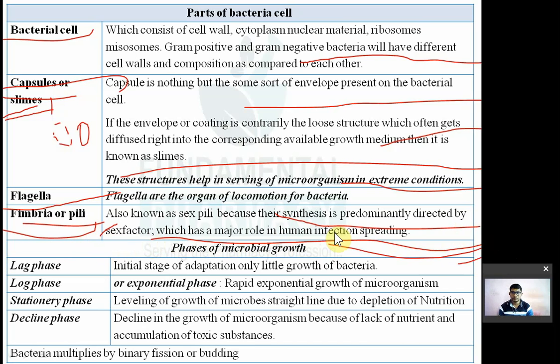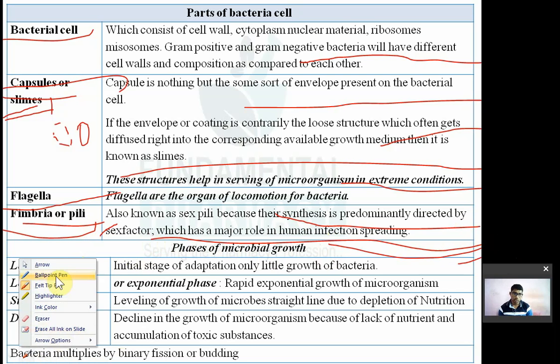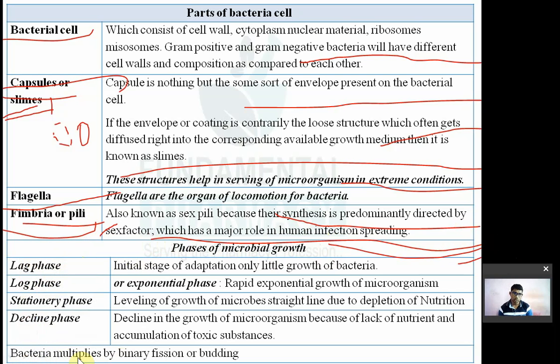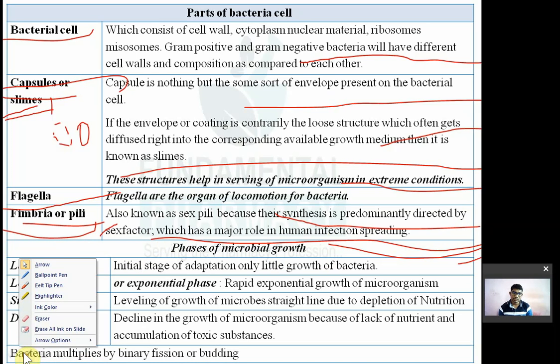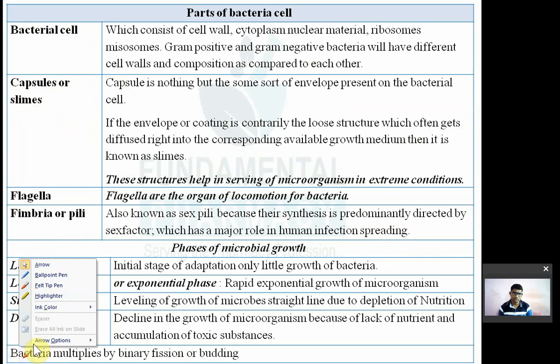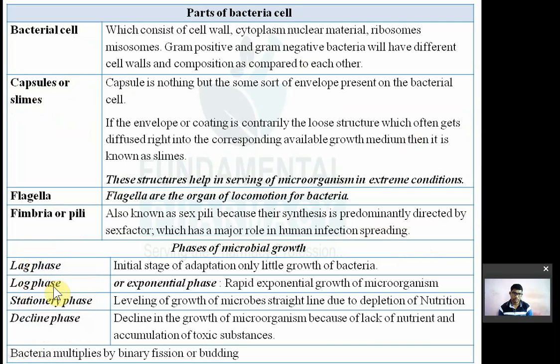Next one is the different phases of bacterial growth. बैक्टीरियल ग्रोथ के स्टेज कितने होते हैं, क्वेश्चन इसके ऊपर भी आता है. There are 4 phases of bacterial growth. First one is the lag phase, second one is the log phase, third one is the stationary phase, and fourth one is the decline phase. You might have studied these phases in your college.